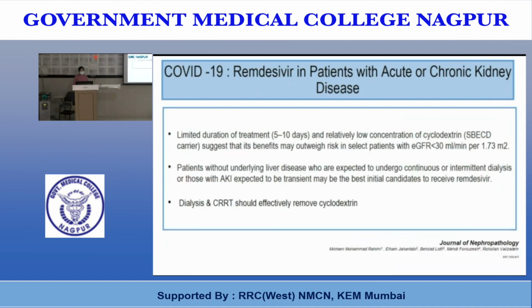So, role of remdesivir in patients with AKI and chronic kidney disease. It has a limited duration of treatment, 5 to 10 days, and a relatively low concentration of cyclodextrin, a carrier that is used in the IV preparation of remdesivir. This suggests that its benefit may outweigh the risk in selected patients when the eGFR is less than 30 ml per minute per 1.73 square meters. Patients without underlying liver disease who are expected to undergo continuous or intermittent hemodialysis, or those with AKI expected to be transient, may be the best candidates to receive remdesivir. Dialysis and CRRT effectively remove the cyclodextrin.